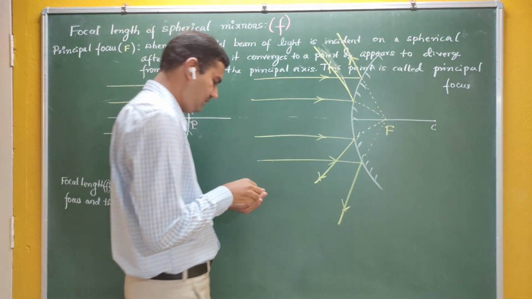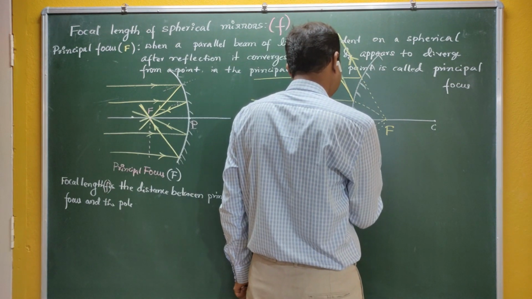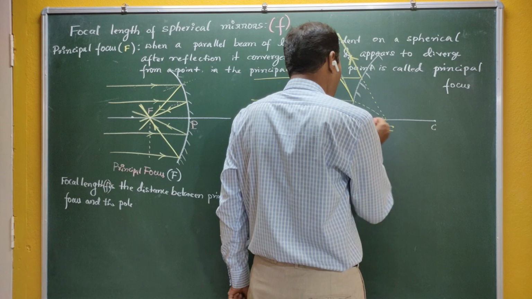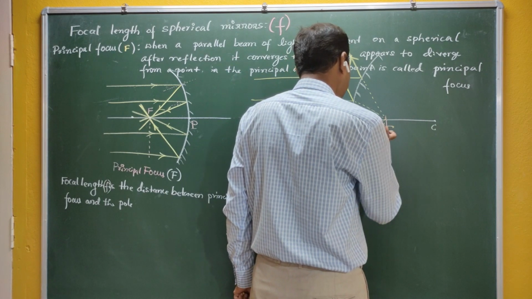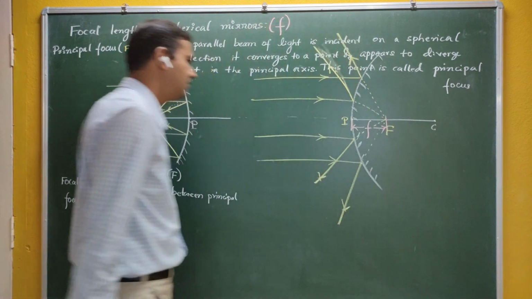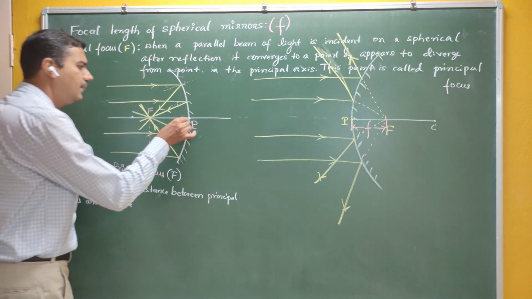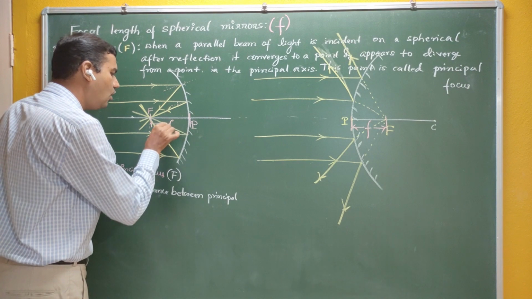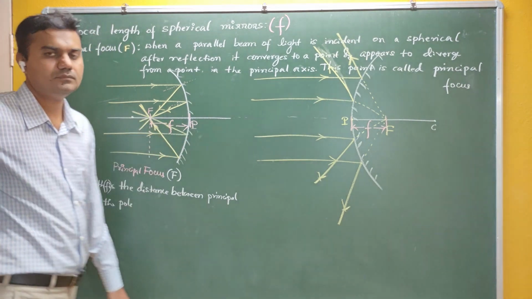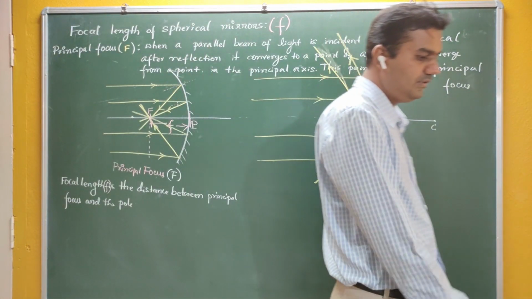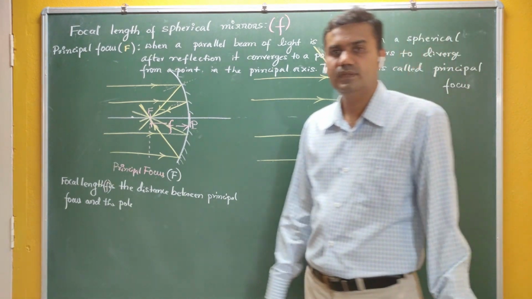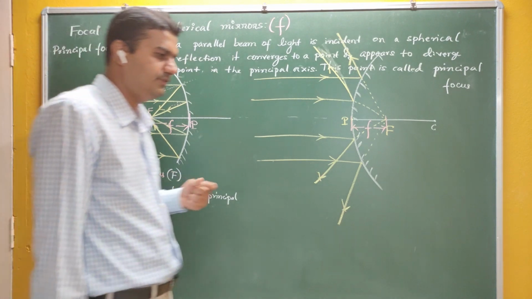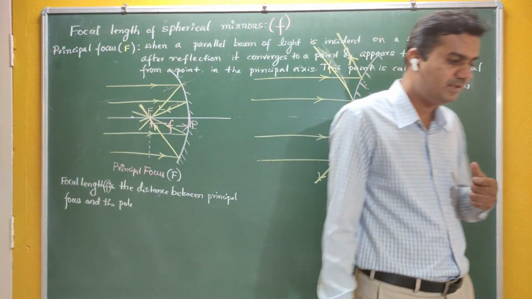And the distance between the principal focus and the pole is called focal length. So what is focal length? Focal length is the distance between the principal focus and the pole. Okay, so this is the definition of focal length, and it is the most important.